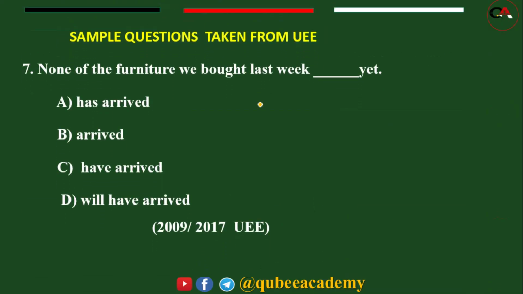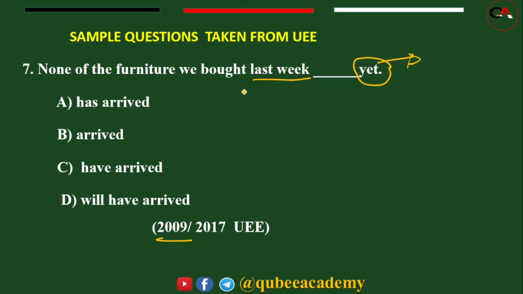Question number 7. Again, this one is taken from 2009. "None of the furniture we bought last week blank yet." Now this word gives us a clue, and it indicates that the tense is present perfect. Just, already, ever, since, for, such types of expressions or words are indicators of present perfect.